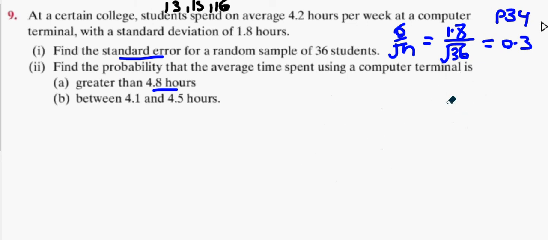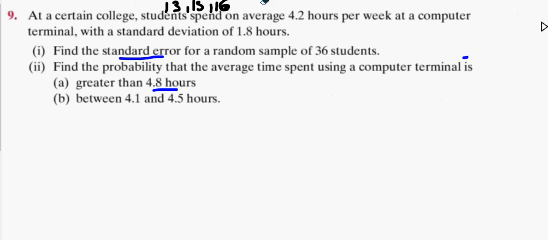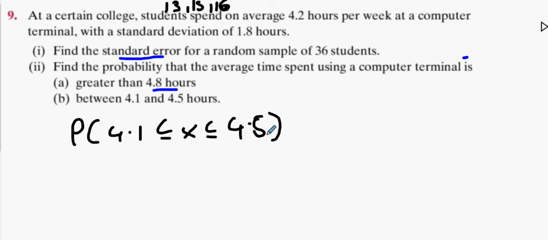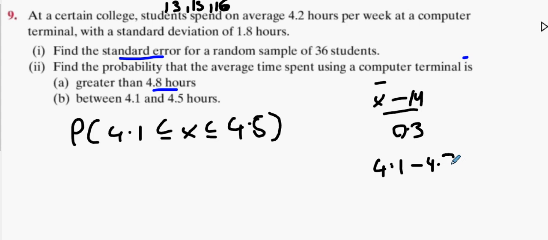Okay, so lads, what we do next is you want the probability that 4.1 is less than x is less than 4.5. I'm going to have to do 2 z-scores to make this work. X minus mu all over the standard error, which we discussed earlier, is 0.3. So 4.1 take away 4.2 divided by 0.3.